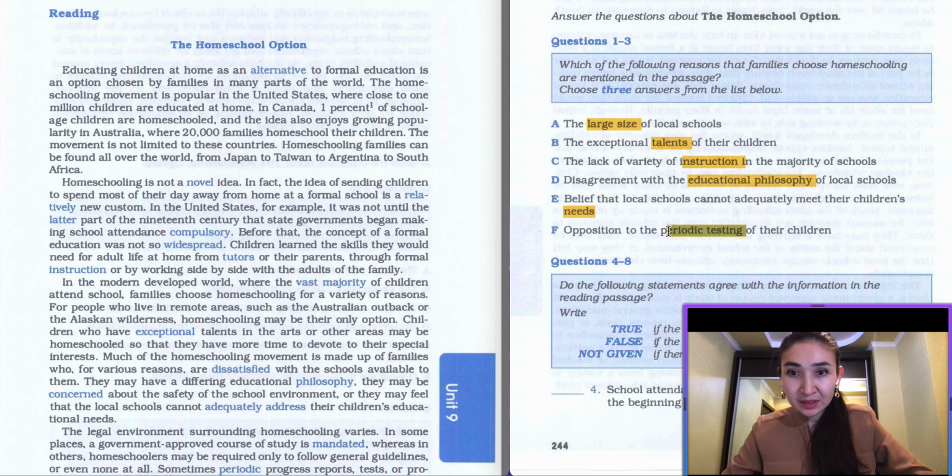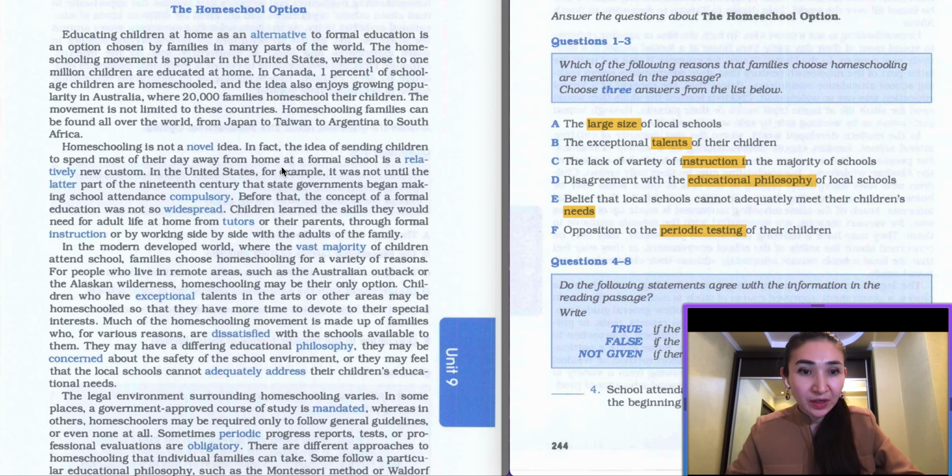About periodic testing. So we have 5 keywords, 5 answers, and we have to find these keywords in the text. So we have to scan it as soon as possible and try to find any information related to any of our keywords here in the text.